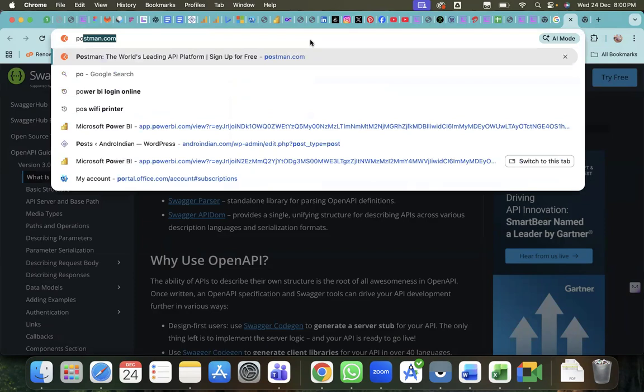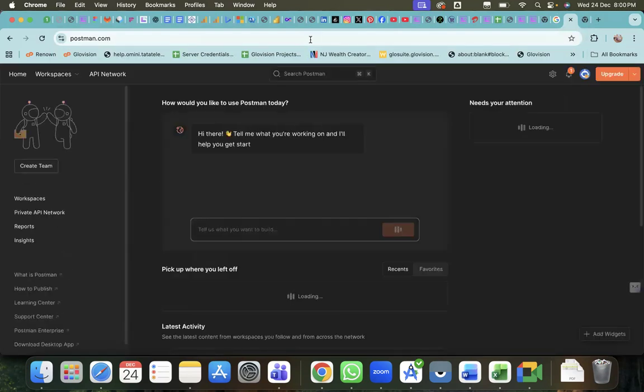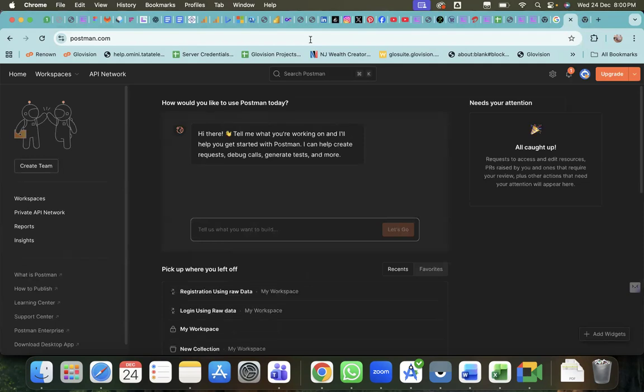Next one is Postman. When we are using Postman, you can use either the free version or the paid version. At company level, if you use the paid version, you have to install it and log in with one of your mail IDs. I am not downloading it, I am using the online version. If you want, you can download it and install it on your PC.